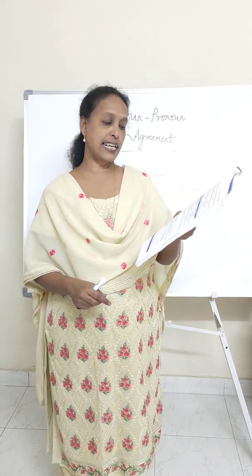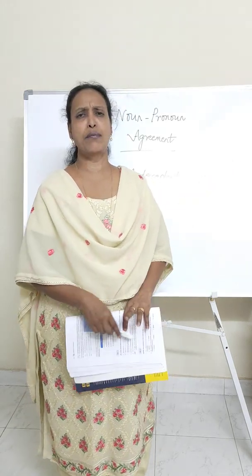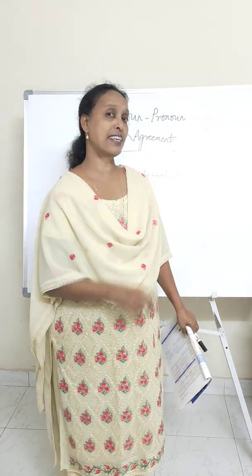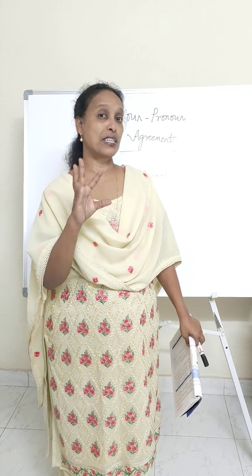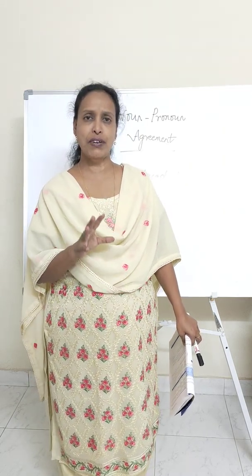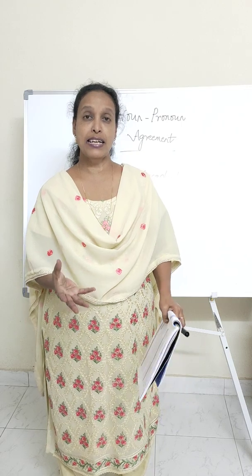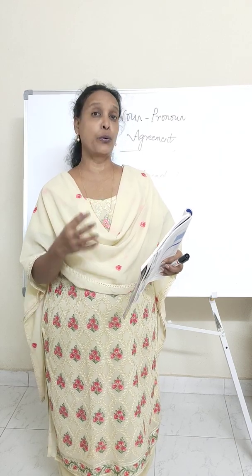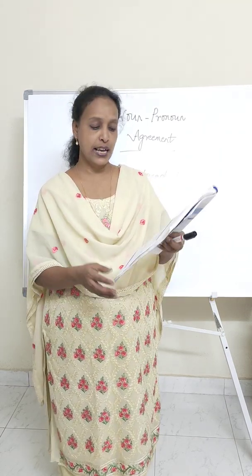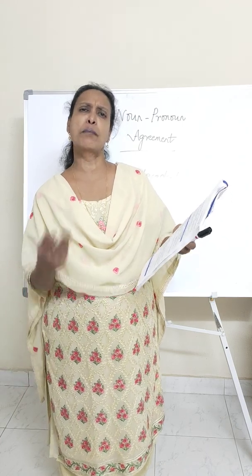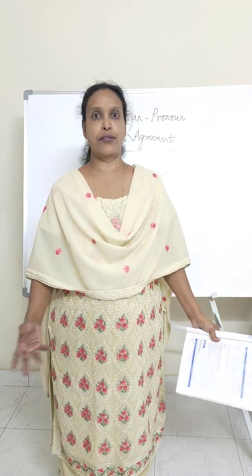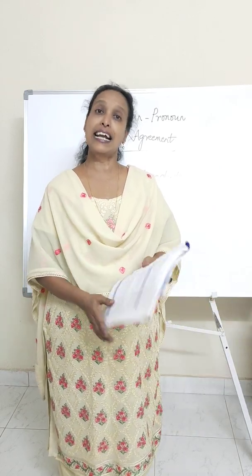Now coming to the second column, it says indefinite. Indefinite means something which is immeasurable. Something which is not definite. If you remember the articles video, I spoke to you about indefinite and definite articles. In the same way, when I say indefinite, indefinite is something that is immeasurable, that has no boundaries. It is limitless. Now, what is the pronoun that we use in place of indefinite nouns? Example, anybody, somebody, everybody. Now, these are all indefinite. Anybody, you don't know how many. Somebody, you don't know who. Everybody, you don't know how many. So, all these are indefinite pronouns.